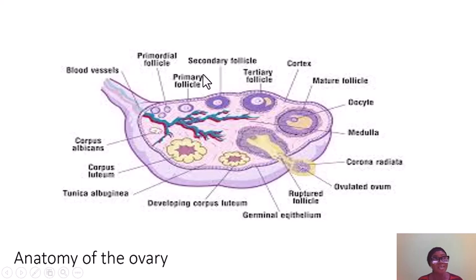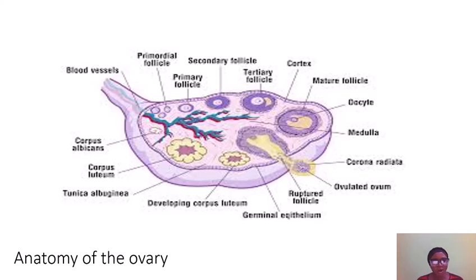Primary follicle. This primary follicle is the second stage of follicular development. It contains the oocyte initially found in the primordial follicle, which enlarges, and the granulosa cells become cuboidal in shape, forming a single layer of cells around the oocyte.